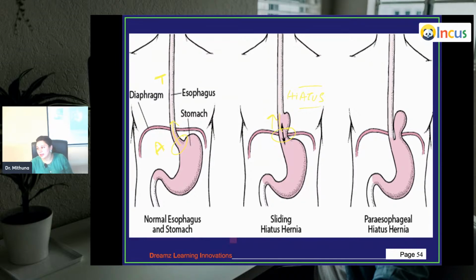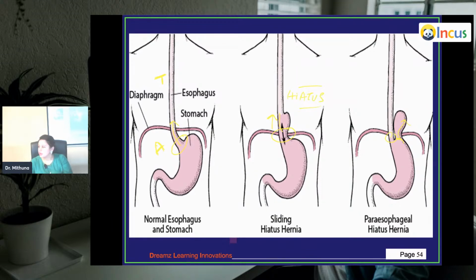What is happening here? The esophagus, LES, the sphincter is all in its normal place. A part of the stomach, the cardiac part, the head of the stomach, is actually sliding into the thoracic cavity beside the esophagus. Because it is beside the esophagus, it is also called paraesophageal.